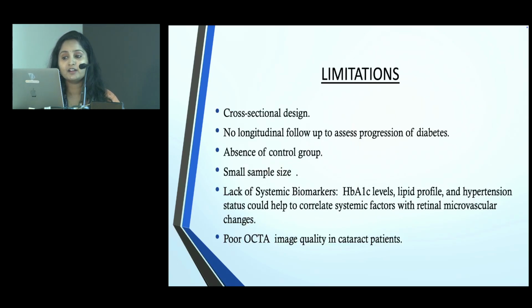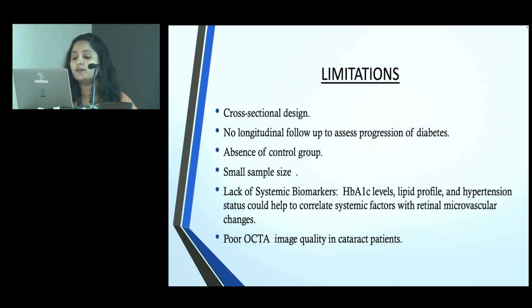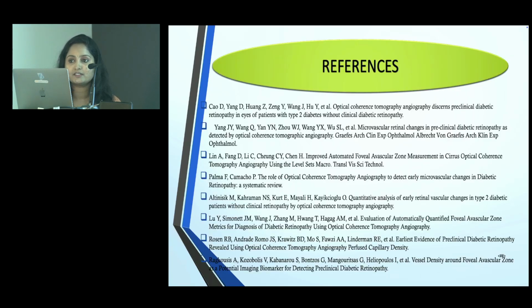Coming to the limitations, it was a cross-sectional design, so no longitudinal follow-up was used to assess the progression of the disease, and there was an absence of a control group, and it was a small sample size, and a lack of systemic biomarkers like HbA1c levels, lipid profile, and hypertension status, which could help to correlate systemic factors with retinal microvascular changes, and poor OCTA image quality in cataract patients. And these were my references.